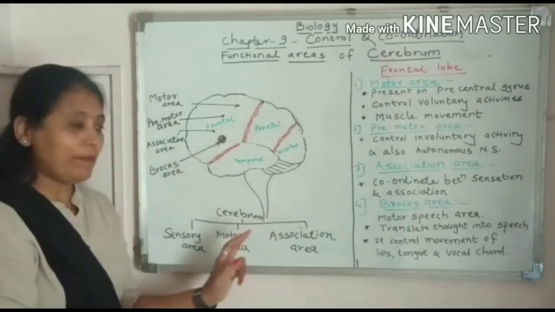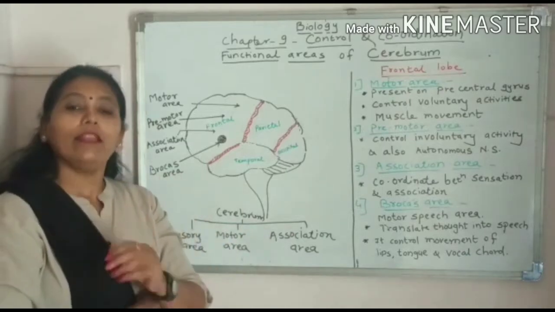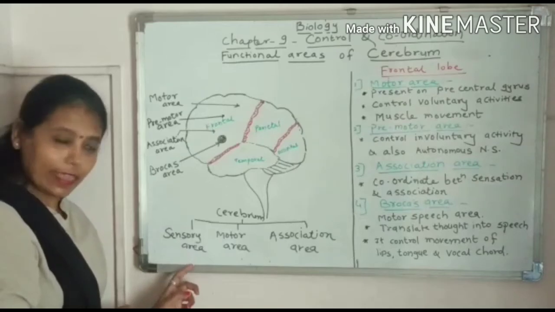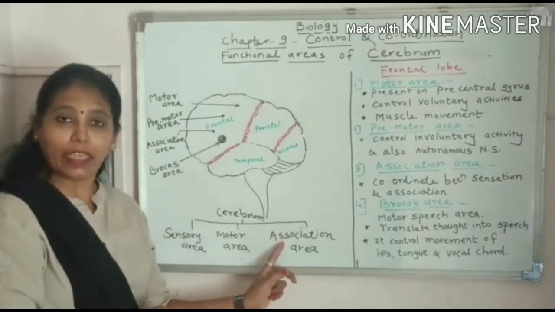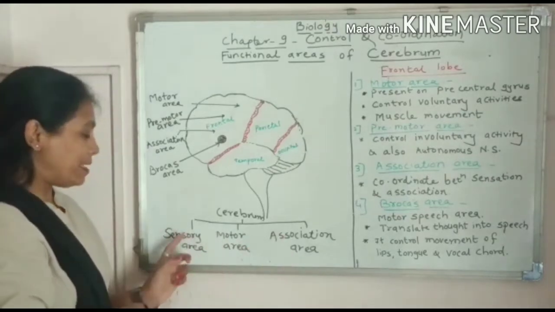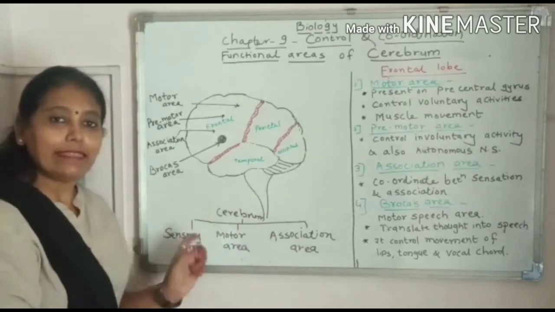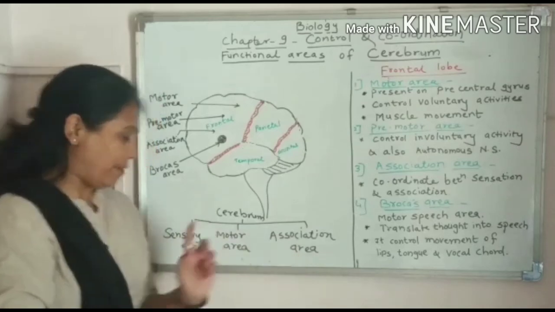Which areas are present? Cerebrum is divided into three areas. Now which are these areas? Number 1, sensory area. Number 2, motor area. And number 3, association area. Now what do you mean by sensory area? You will have to remember these three names: sensory, motor and association area.